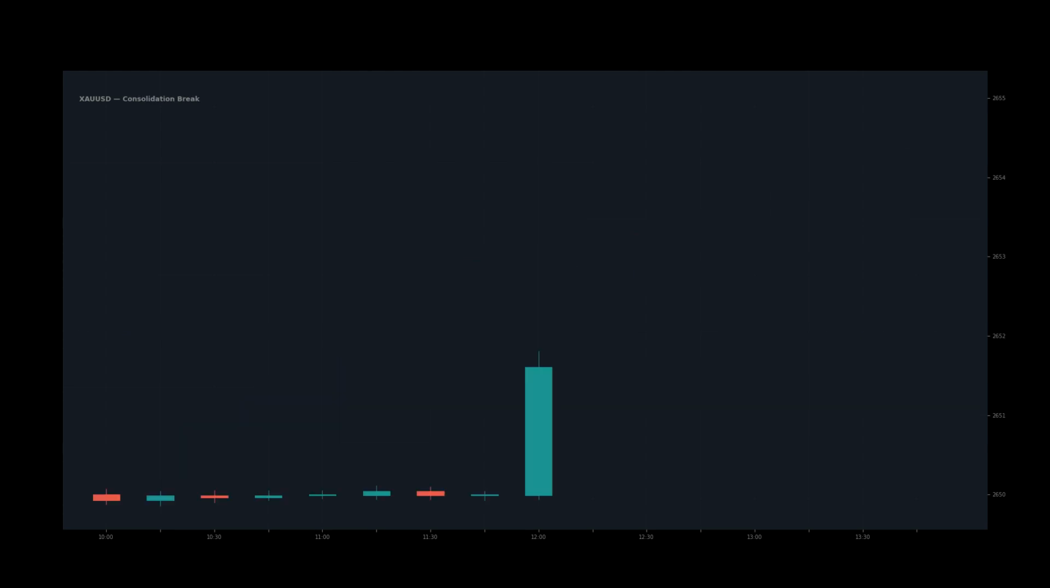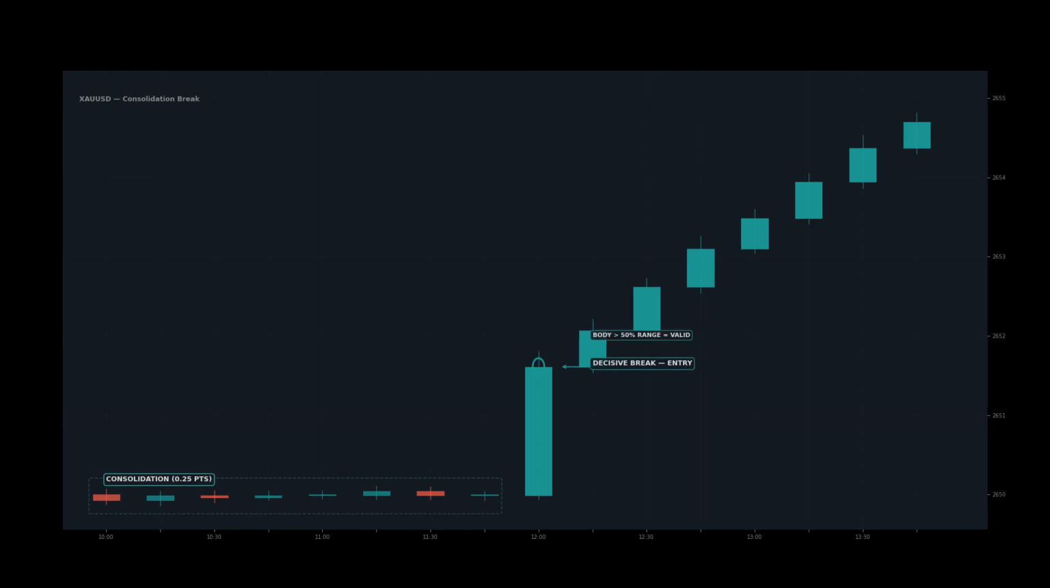The consolidation break is the coil unwinding. Price oscillates within a tightening range for 4 or more candles. Stop orders accumulate above and below the range. When one side finally wins, the break is explosive. In this example, 8 candles of compression with shrinking volatility. Then a decisive close above the range with body greater than 50%. Entry at the close of the breakout candle or on the first pullback to the broken boundary. Stop 10 to 15 points behind the opposite boundary. Target: the width of the consolidation range projected from the breakout.